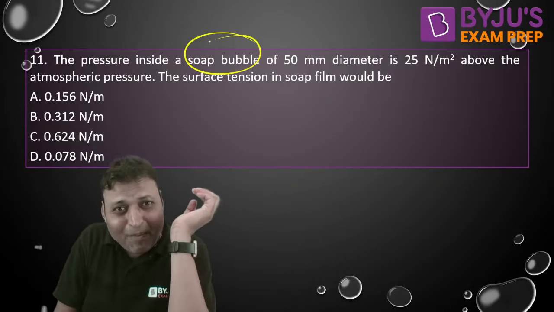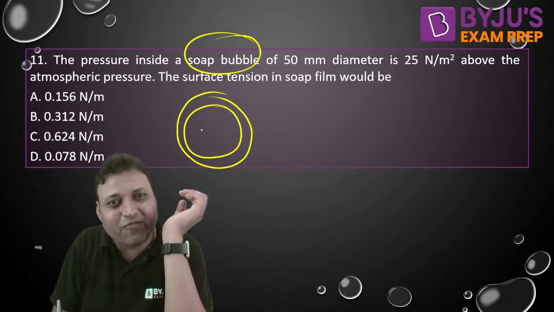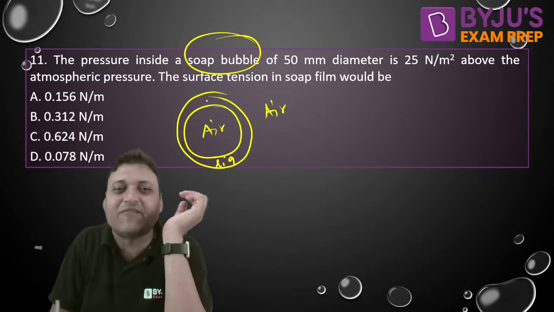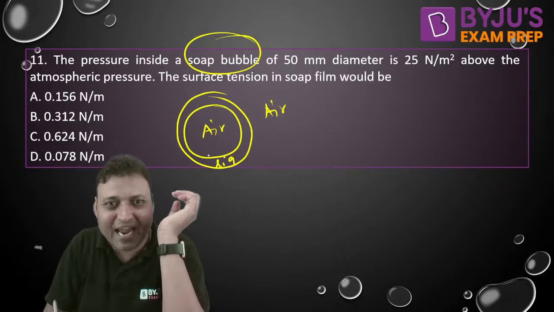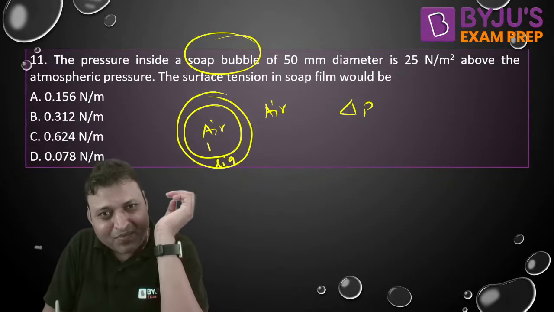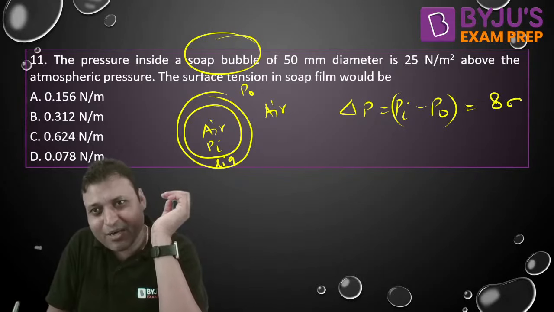For a soap bubble, there are two interfaces. There is air inside, there is a liquid film here, and there is air outside. So there are two interfaces: air-liquid interface and then again air-liquid interface. That is why delta P, that is inside pressure minus outside pressure, is given by 8 sigma by D.